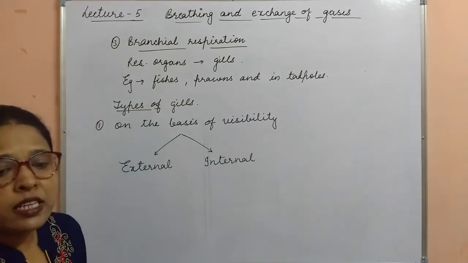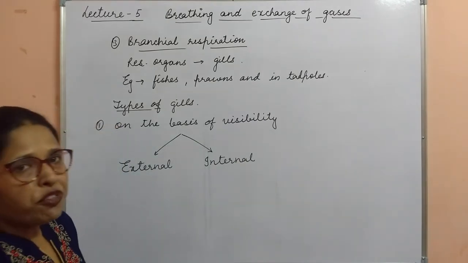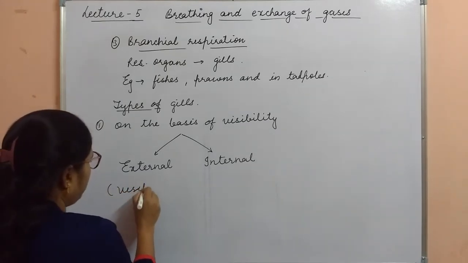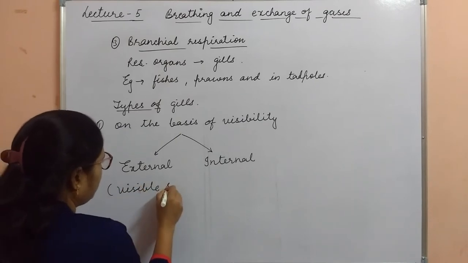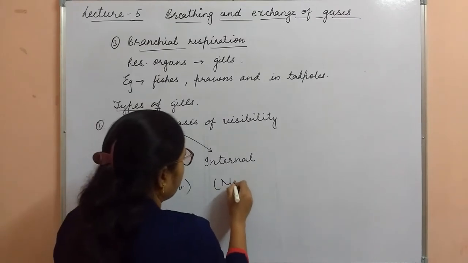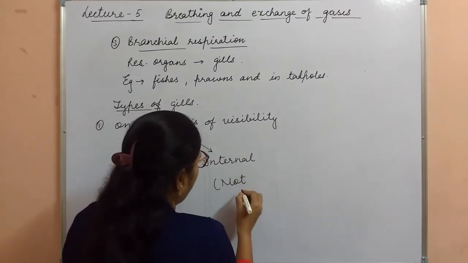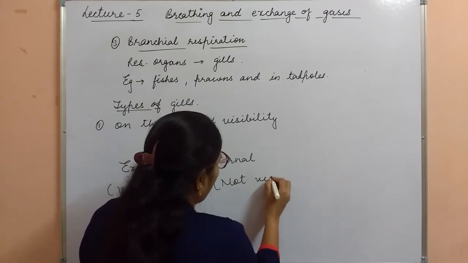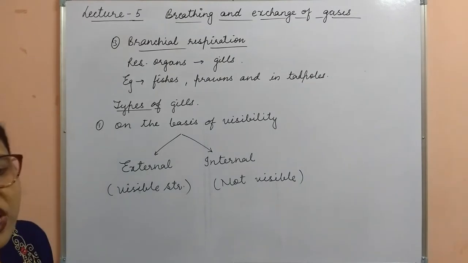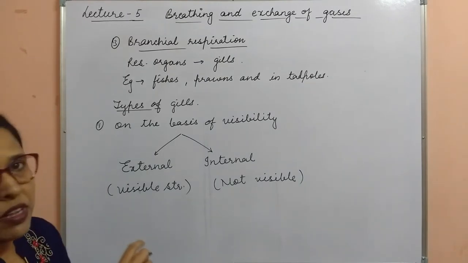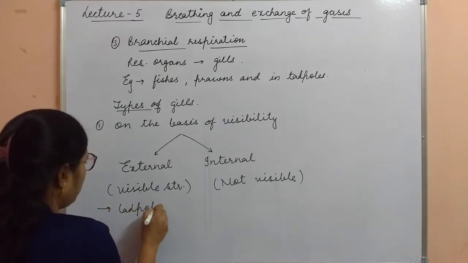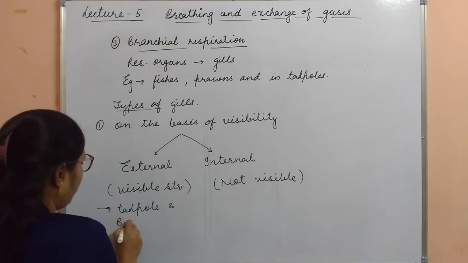As the name indicates, the external gills are visible from outside. These are the visible structure. And internal gills are not visible as they are covered with the operculum. In case of tadpole and bony fishes, external gills are present.